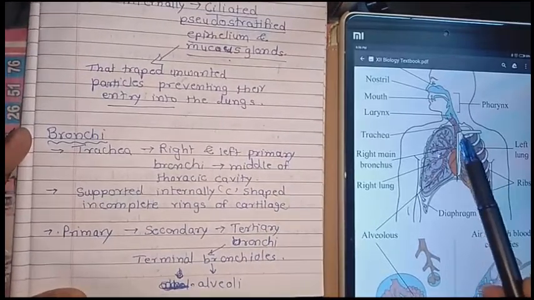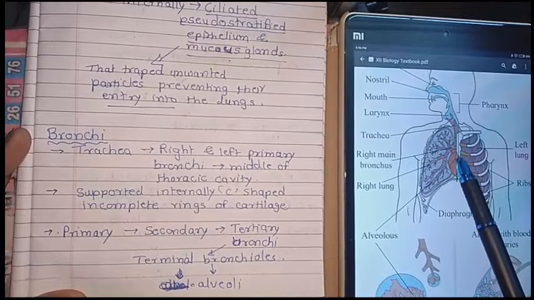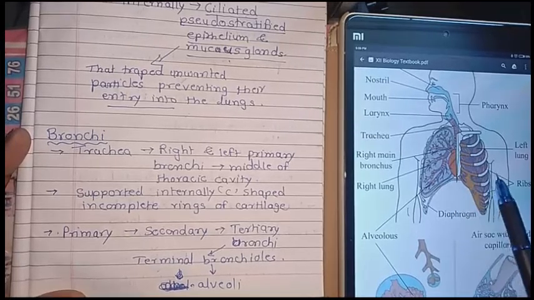Now, you can see here that the trachea, at the middle of the thoracic cavity, divides into right and left.